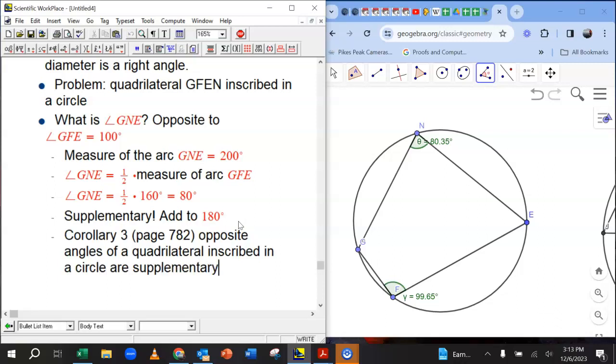It's one of those ones that you can memorize, but honestly, it really was just using the inscribed angle theorem and noting one of those facts that's easy to forget, but isn't that hard, that there's 360 degrees in a circle. And when I'm asked to look at this arc GNE, and then also GFE, those are not unrelated at all. They add up to the whole circle, they add up to 360. And so these inscribed angles turned out to be supplementary. So it's pretty cool.